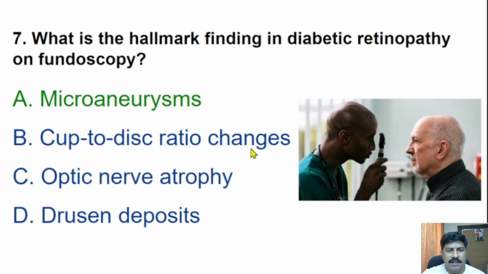Cup to disc ratio changes are usually seen in open angle glaucoma or normal tension glaucoma. Optic nerve atrophy is also seen in end stage glaucoma. We can also see optic nerve atrophy in multiple sclerosis or syphilis. Drusen deposits are usually seen in age-related macular degeneration or optic nerve head drusen.